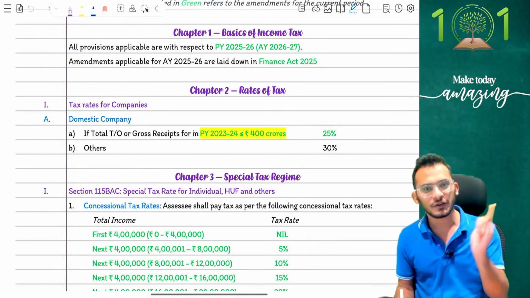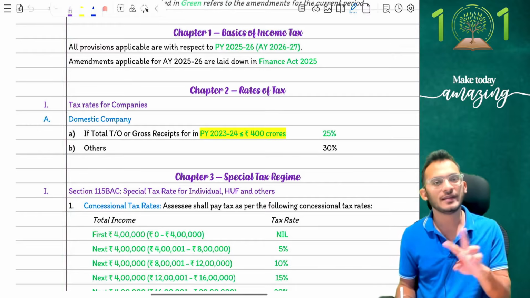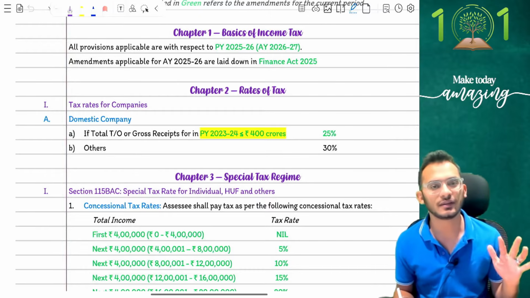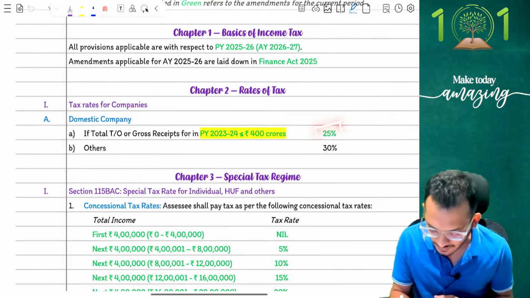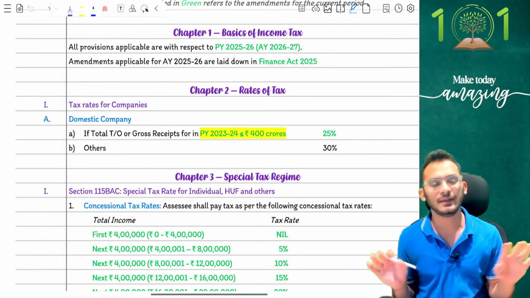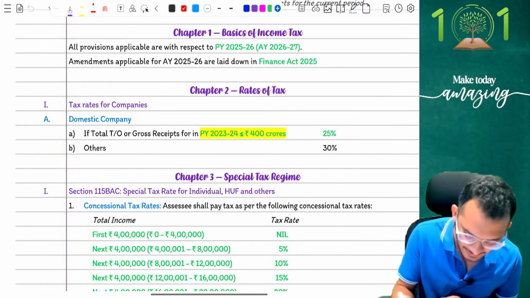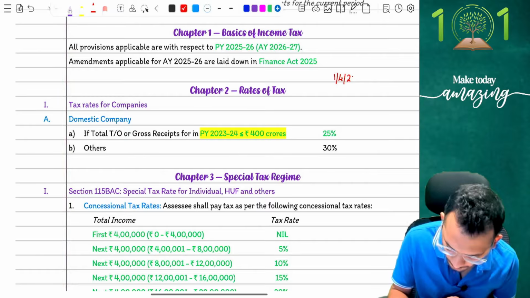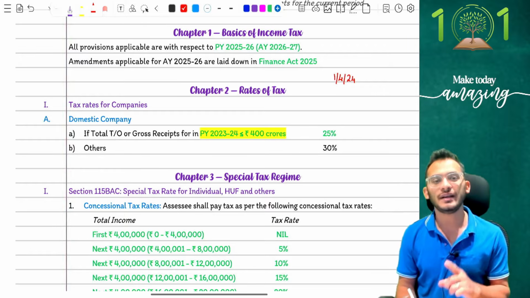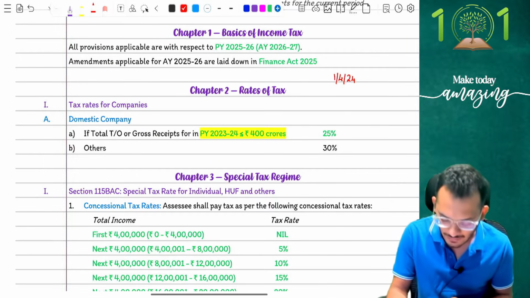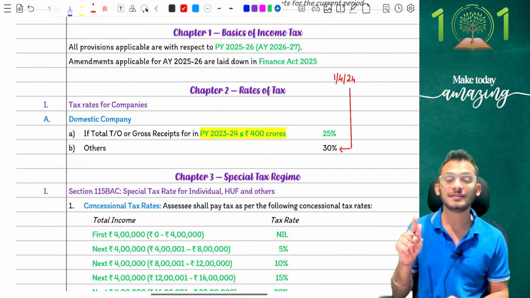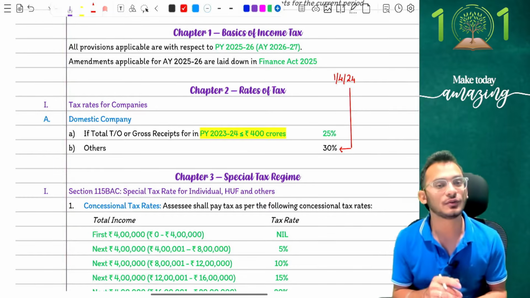Yes, so what is it, people? For your examinations of 25-26, ignore 25-26, ignore 24-25, go to 23-24. 23-24 previous year with a turnover of up to 400 crores will make you liable for a tax rate of 25%. Now, one question which may come up in examination is, what if I am not incorporated in 23-24 itself? What if I am incorporated, let's say, on 1st April 24, which is after the previous year 23-24? In that case, what will you do? ICAI has a recommendation that those kind of people who are incorporated after 1st April 24 will not be applying 25%, but would rather go to the 30% model. Which means if you are incorporating after 23-24, ICAI's recommendation is to go for 30%.